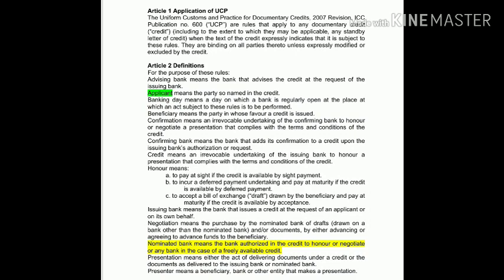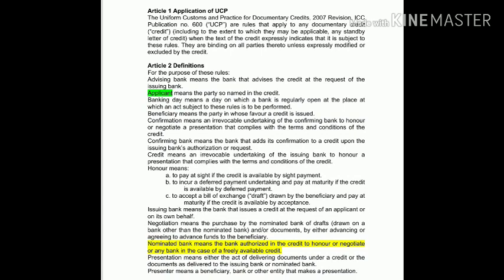Here comes the applicant, who is also known as the importer or the buyer, who imports or buys the goods from the beneficiary. So for that, it approaches its bank and requests the bank to issue a letter of credit in favor of the beneficiary. Upon request of the applicant, the issuing bank issues a letter of credit to the advising bank.